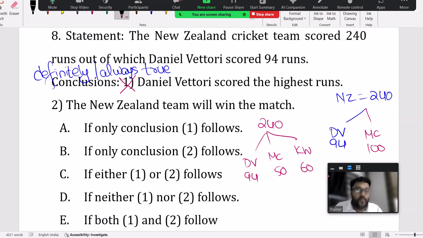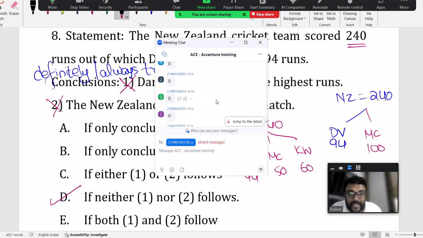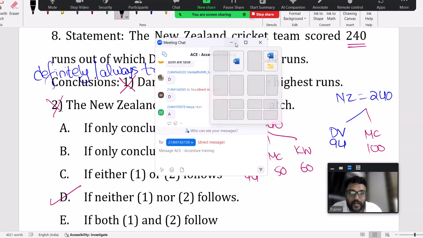You're concluding, is it definitely true? No. And for 240 runs, they didn't mention whether it is a T20 or 50 overs match. Even in T20s, now scores are going close to 300. So that's also not correct. So neither one nor two. Girls, if you're familiar with cricket, you can answer, or else boys must. Those who know cricket, the answer is neither one nor two. Both are false, that's neither one nor two.